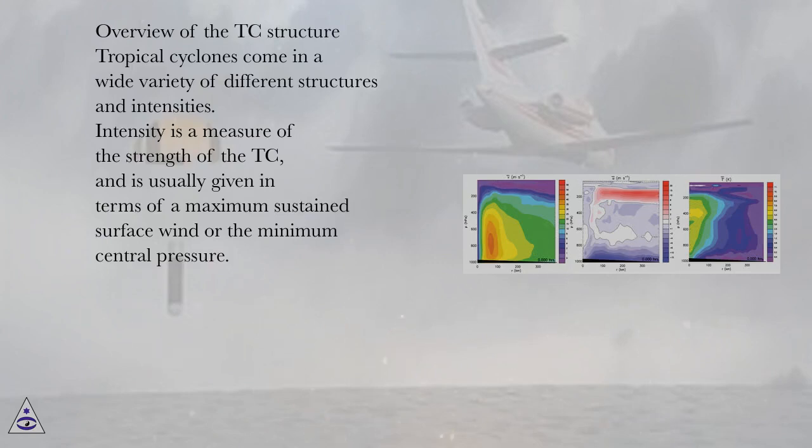Overview of the TC structure. Tropical cyclones come in a wide variety of different structures and intensities.